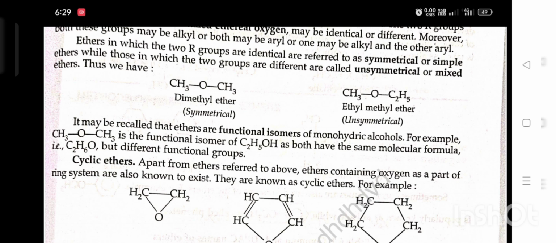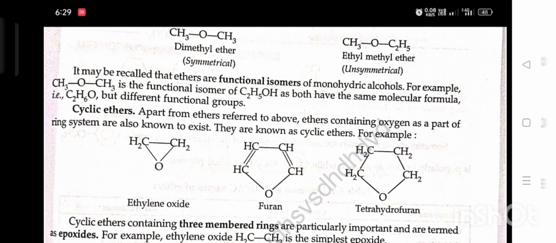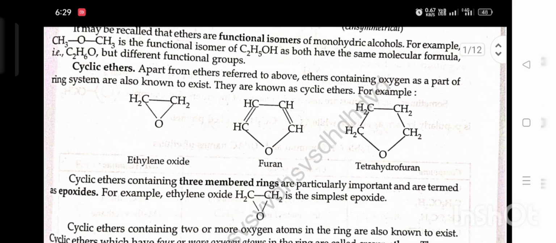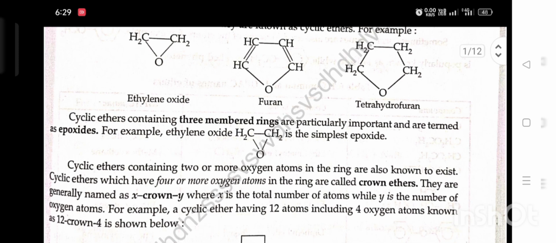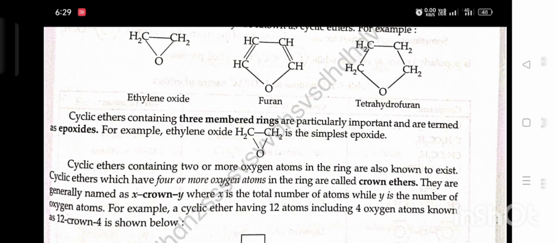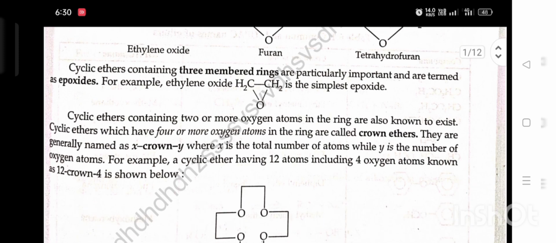Apart from the ethers referred to above, ethers containing oxygen as a part of a ring system are also known to exist. They are known as cyclic ethers. For example, ethylene oxide, furan, tetrahydrofuran. Cyclic ethers containing three-membered rings are particularly important and are termed epoxides. For example, ethylene oxide, CH2CH2O, is a simple epoxide.